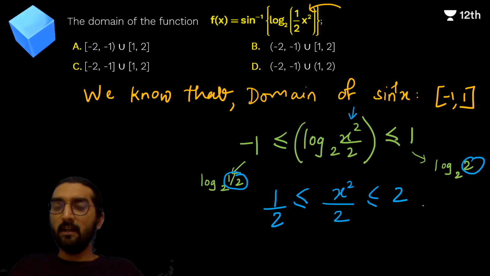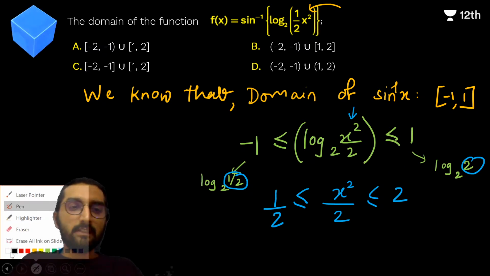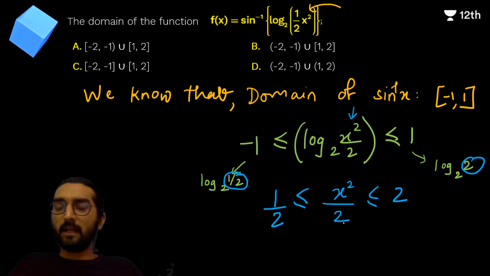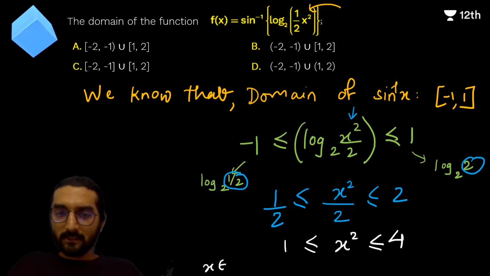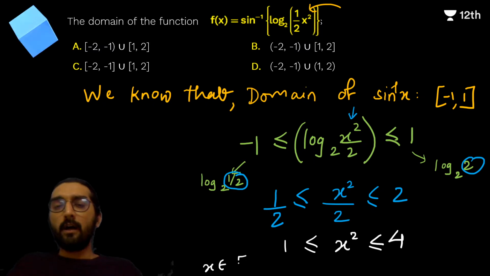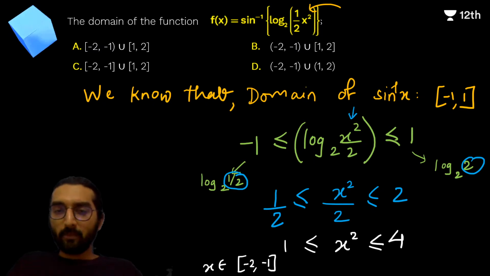Yes, guys, are we clear? And once we are here, it's all about the algebraic calculation. Now the 2 and 2 cancels. Basically multiply this by 2, you will get x square between 1 and 4, quite naturally suggesting that x belongs to minus 2 to minus 1, union 1 to 2. Are we clear about it?